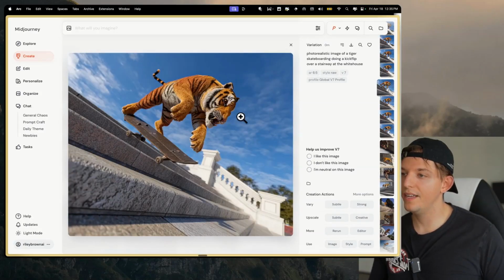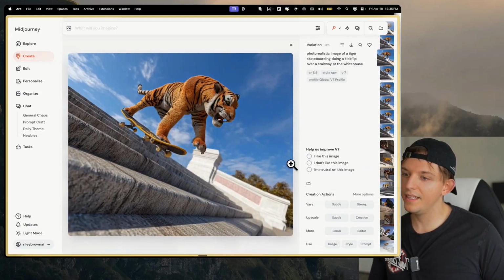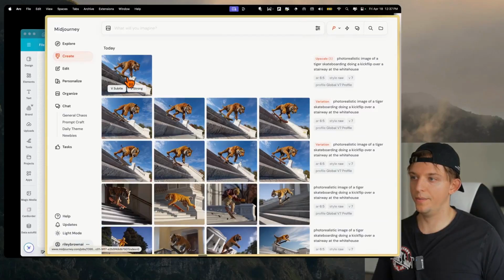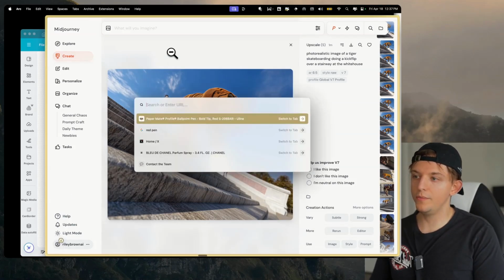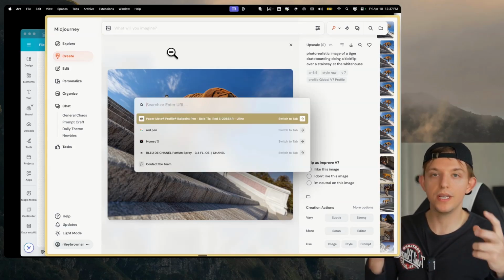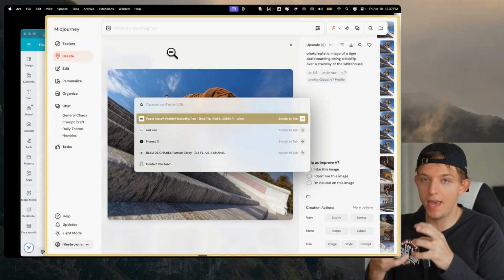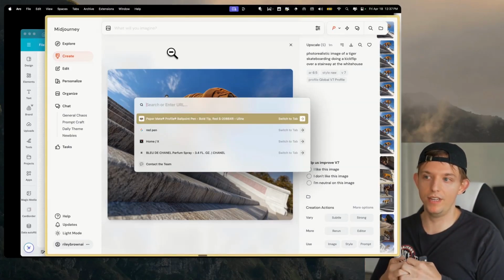So we have these images here of this tiger, and let's go ahead and upscale this one right here. Okay, so we got our upscaled image. This looks really cool. Let's go ahead and save this image. Now what we can do, let's actually move on to video. And we're going to be going back and forth from images to video because they're very much related. And so we're about to just mix images, video, and sound to create high quality videos.